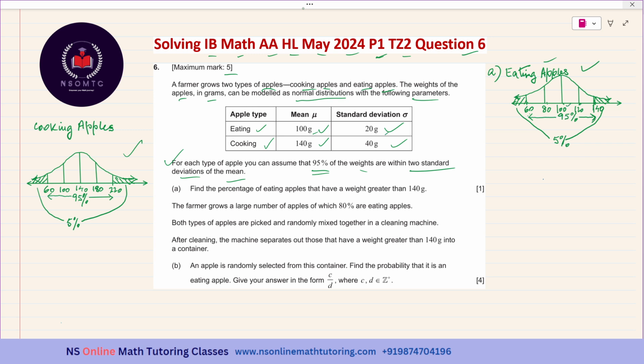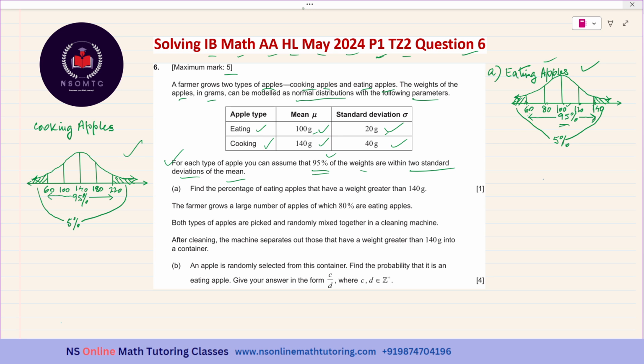So this is one standard deviation above the mean, 120, and this is two standard deviations above the mean, 140 grams. These below the mean are 80 and 60. And 95% of the eating apples will have weights between 60 grams and 140 grams.